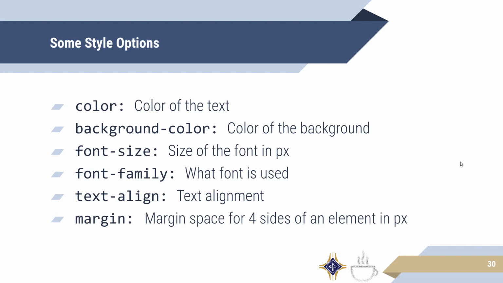So here are some of the most basic and useful style options you will probably use. Color, as the name suggests, is the color of the text. Background color is the color of the background. Font size will give the size of the font in px or pixels. It is important to note here that pixels are very different from the points that you might use on a word processor.